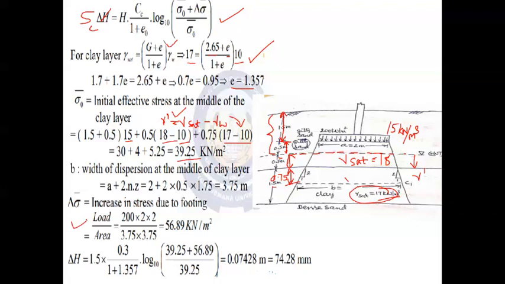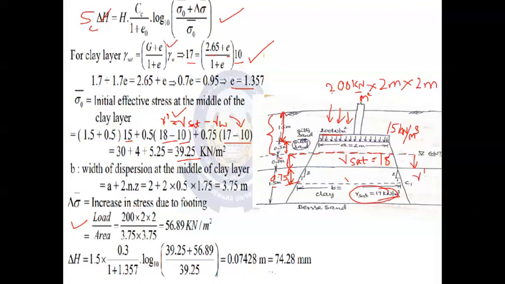Load is nothing but 200 kilonewton per meter square, which is given. If you take it as a UDL, the magnitude is 200 kilonewton per meter square. But the footing shape is square, so in order to calculate the point load, we have to multiply it by the area, 2 meter by 2 meter, the size of the square footing.